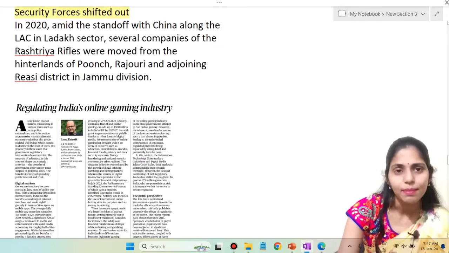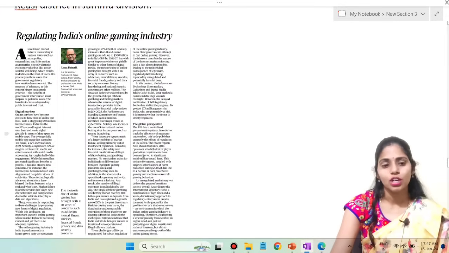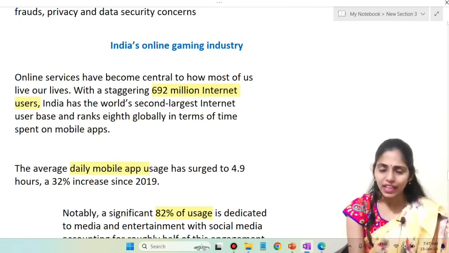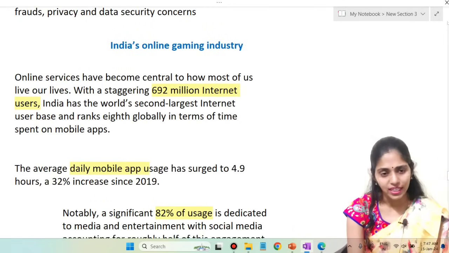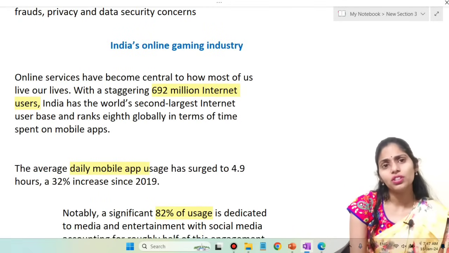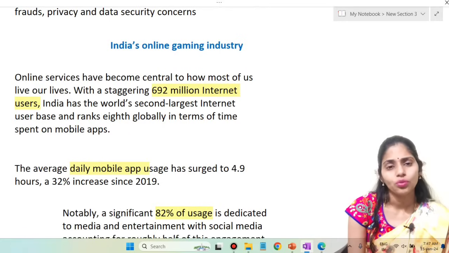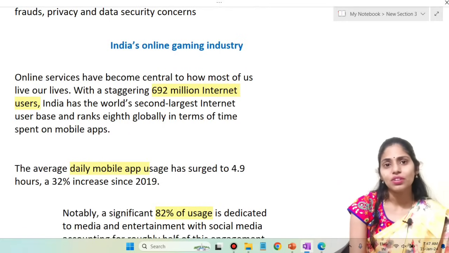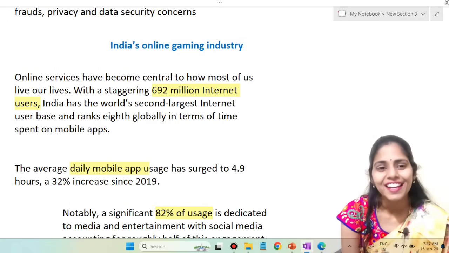And next topic is about online gaming. This article is most important, and there is lots and lots of data given here, and we are going to see that data. So if you see the online gaming industry in India, online services have become central now, and most of us are living our lives and we are not living without the internet, right?